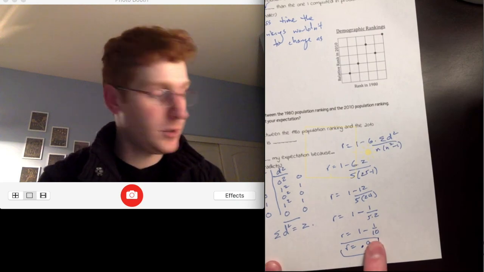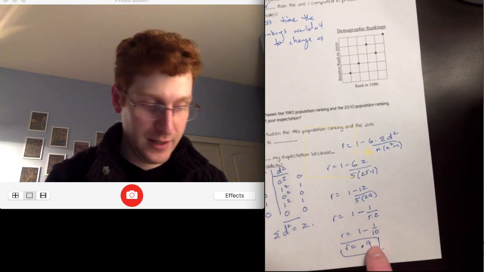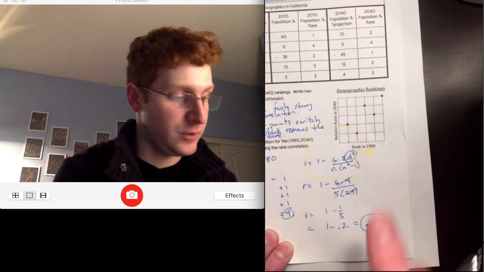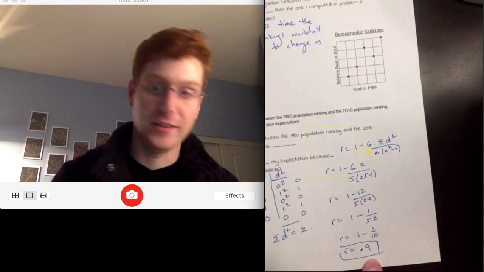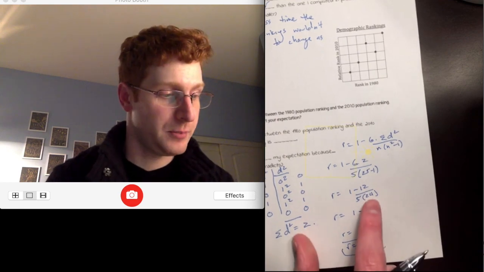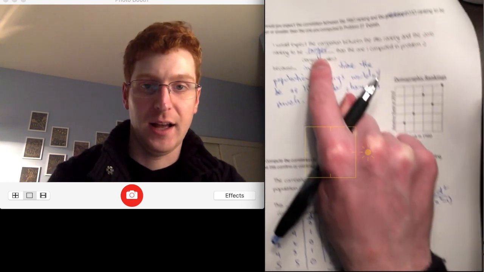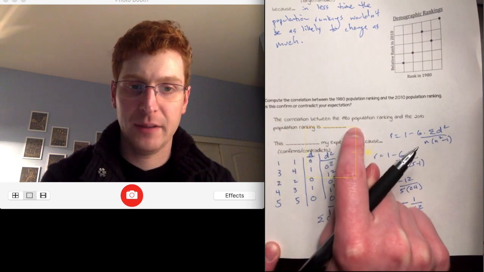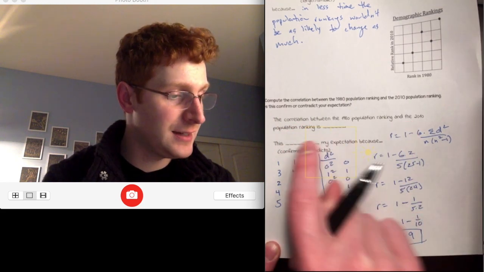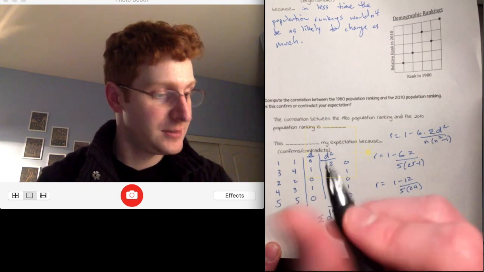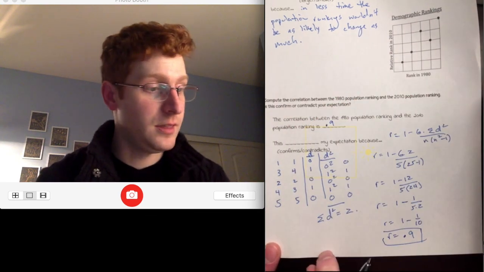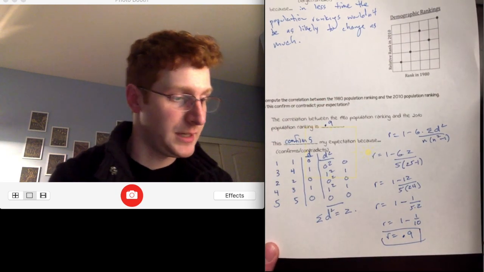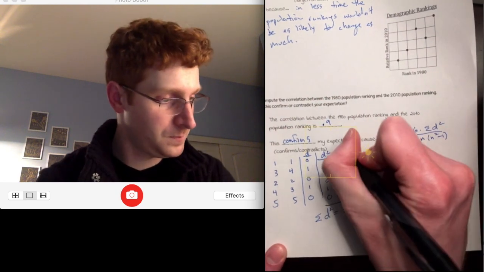So r is equal to 0.9. If I compare that to the correlation between 1980 and 2040, which was 0.8, I see that 0.9 is larger than 0.8, which is what I had initially said. Therefore, the correlation between the 1980 population ranking and the 2010 population ranking is 0.9. This confirms my expectation because it is higher.